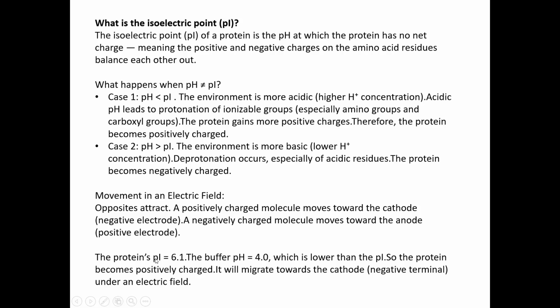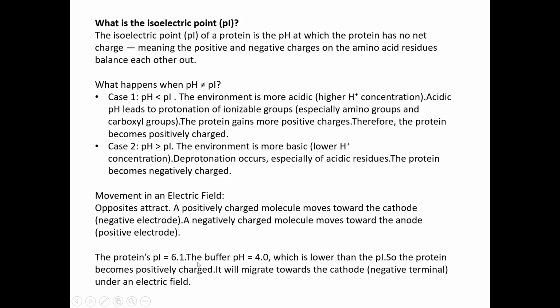So if the protein's pI is 6.1, for example, and the buffer pH is 4, that is, the pH is lower than the isoelectric point of the protein, which means it is positively charged now, and a positively charged protein will migrate towards the cathode, that is, towards the negative terminal in an applied electric field.